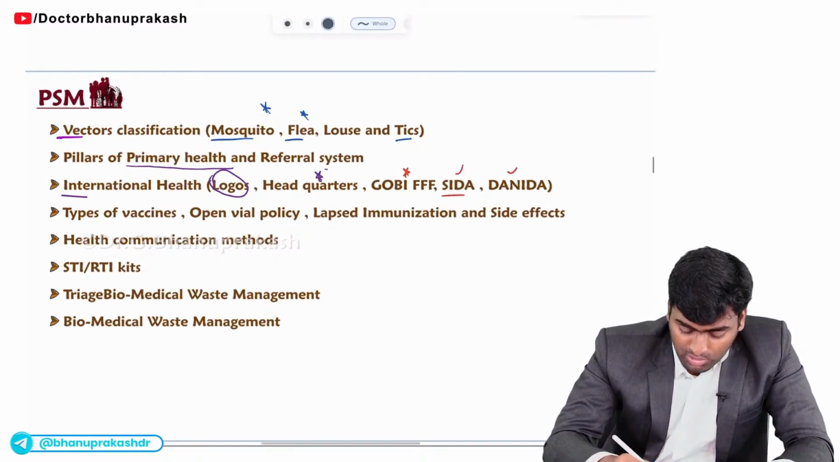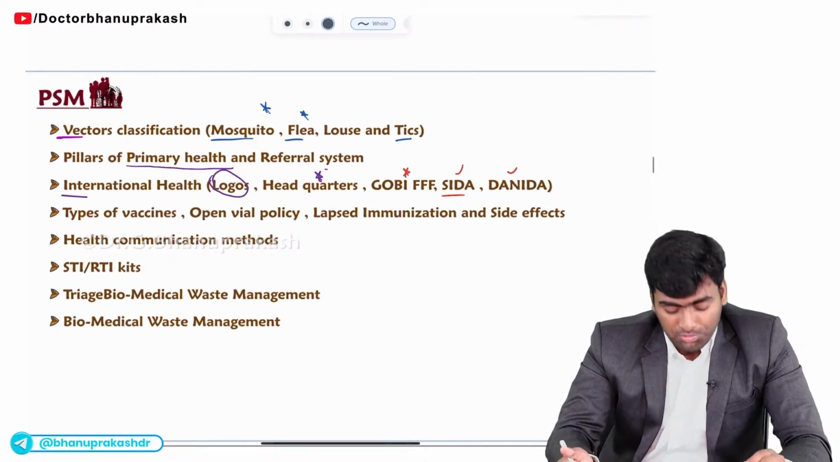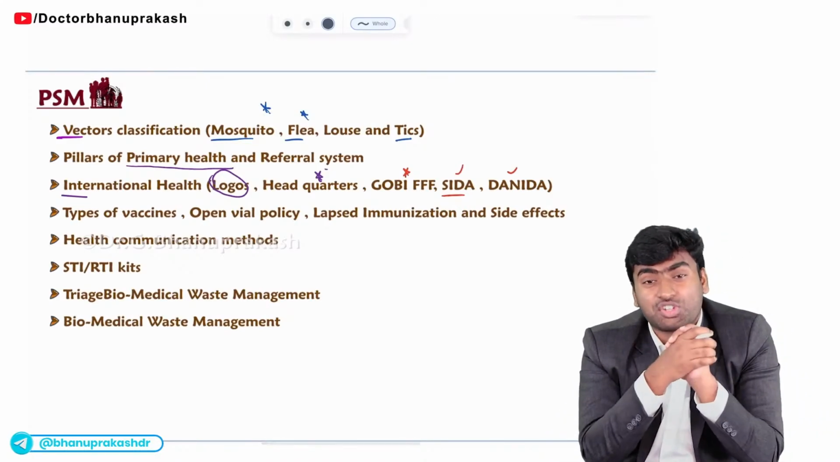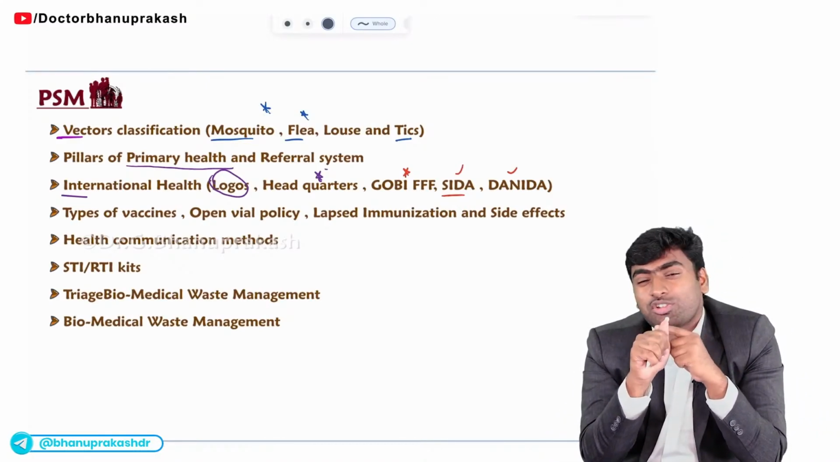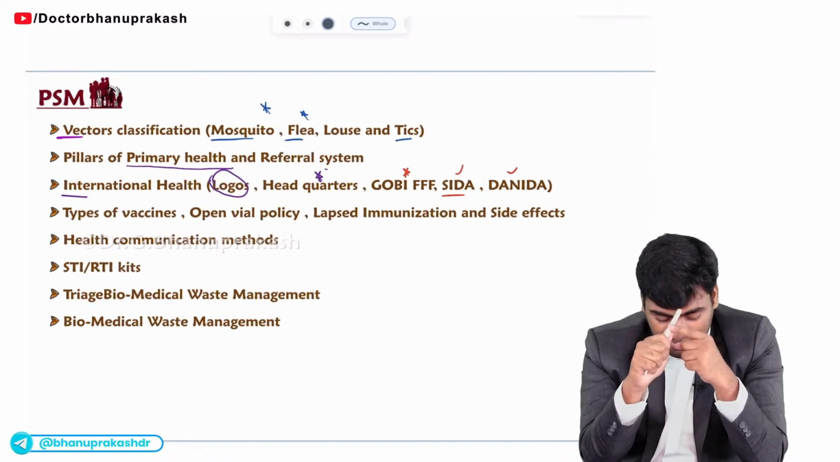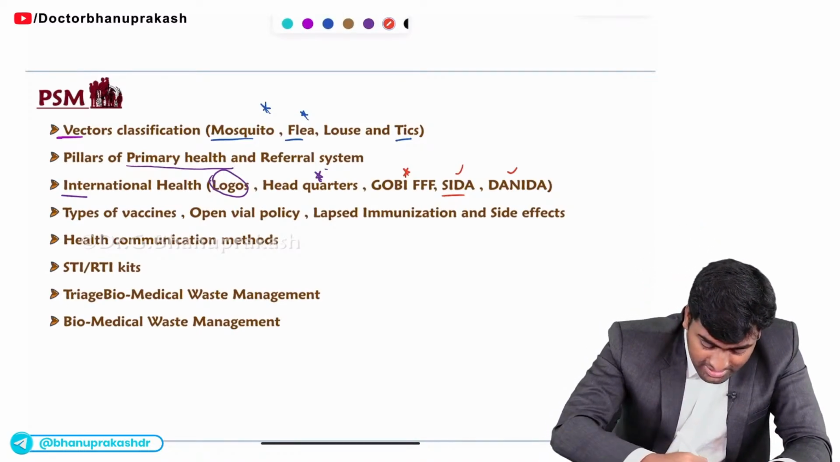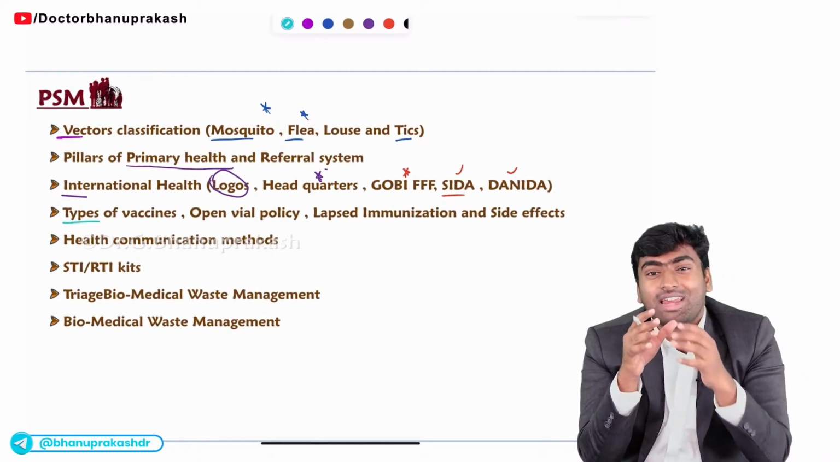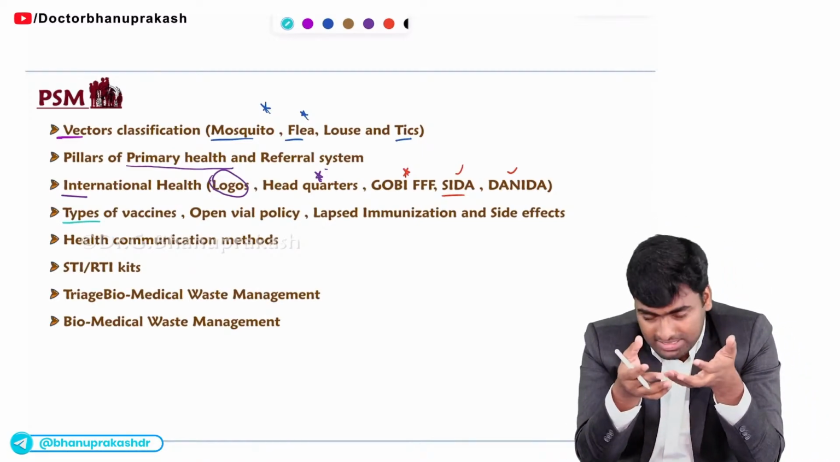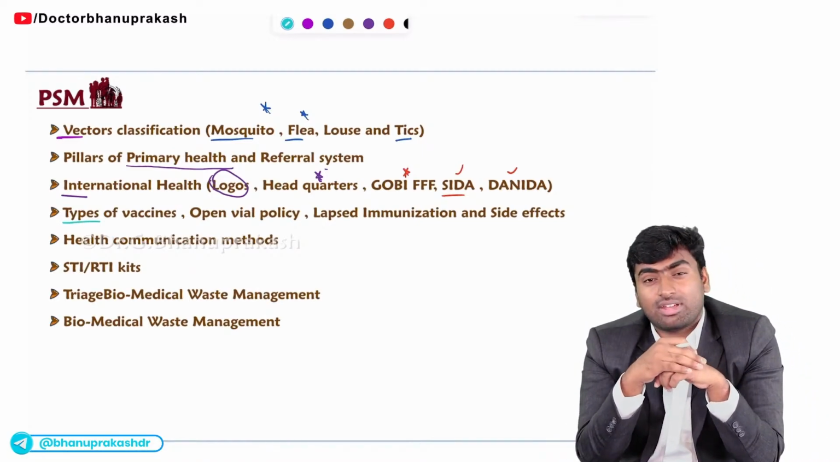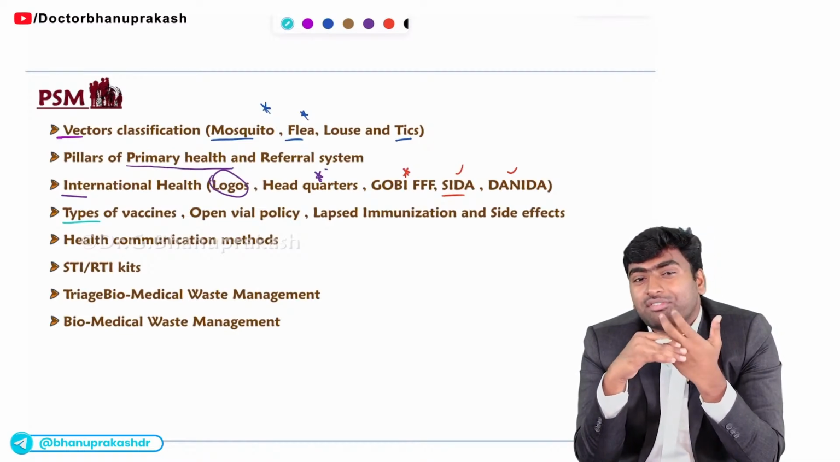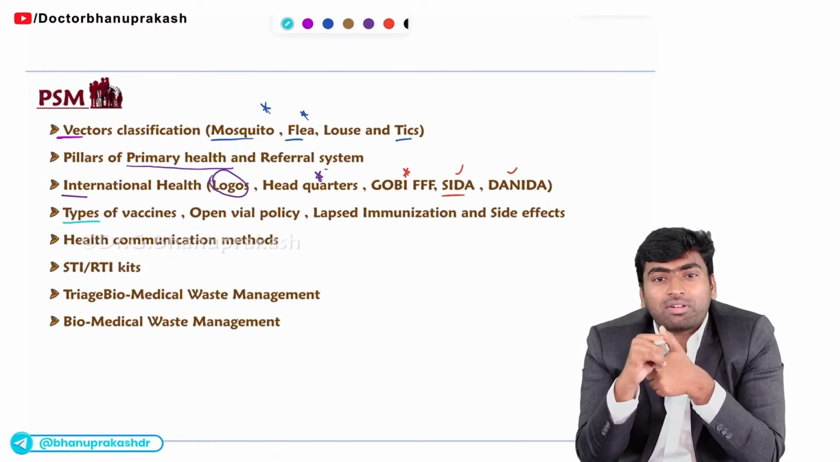Fine. And about the vaccines, in the vaccine part, you need to know these things for sure, because there will be one sure short question on vaccines in your examination. So in vaccines, what are the questions you will see? First, the type of vaccines. They will ask you which of the following is not a live vaccine. Fine. There you need to identify. Next, they will ask you which of the following vaccines will not follow the open vial policy.